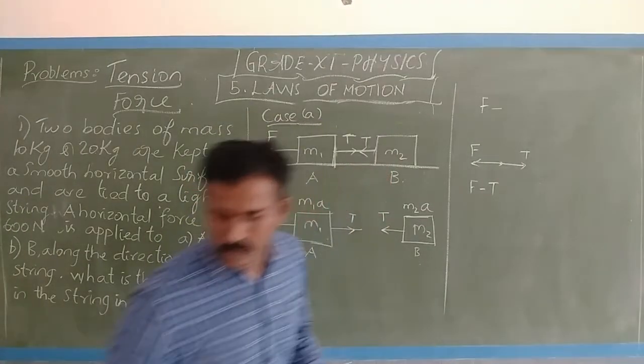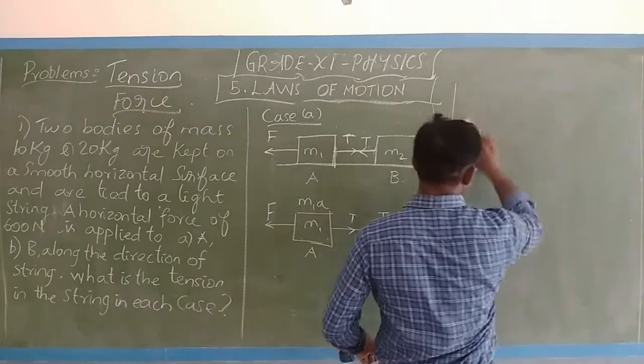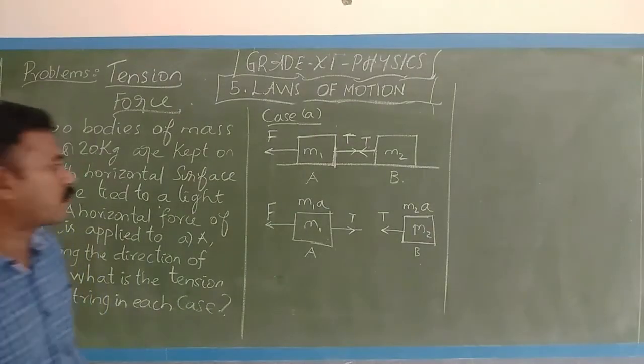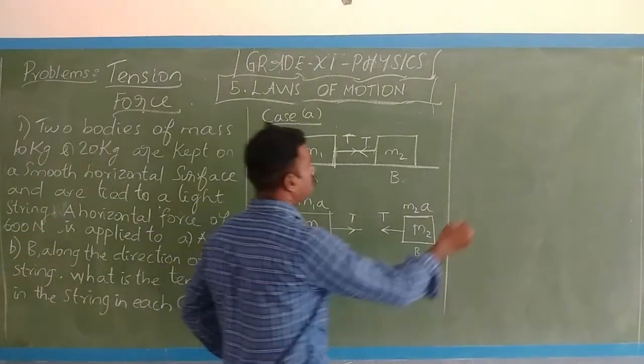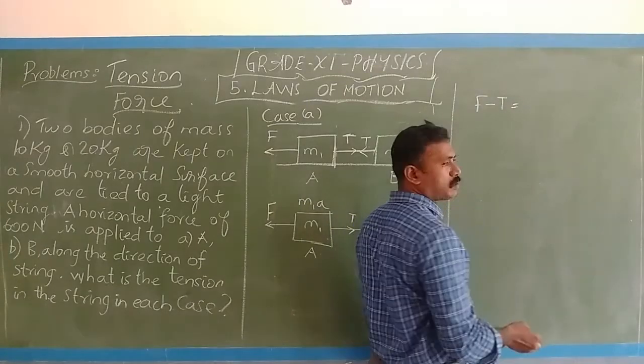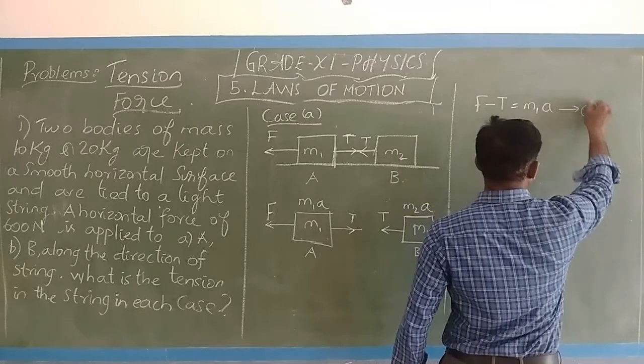Draw all forces with their directions in the diagram, it will be very convenient for you. So F minus T equals the mass m1 into A. This is the first equation.